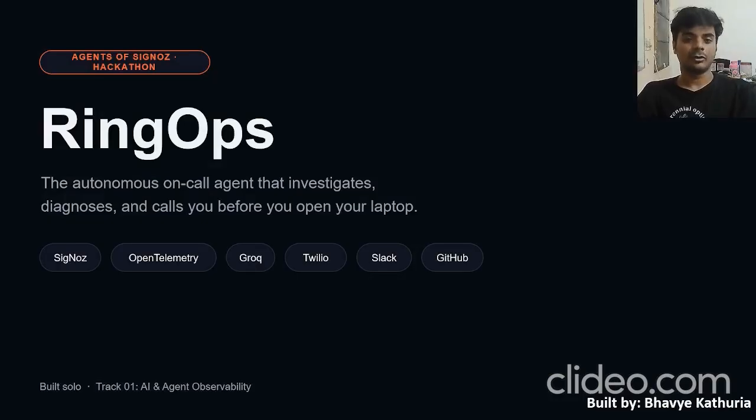RingOps is an autonomous on-call agent. Now imagine you are an SRE and you are away from your laptop, and at this time you get a pager. By the time you reach the laptop and try to dig into the issue, try to see the traces and metrics, already hours have passed. RingOps is exactly built to tackle this issue.